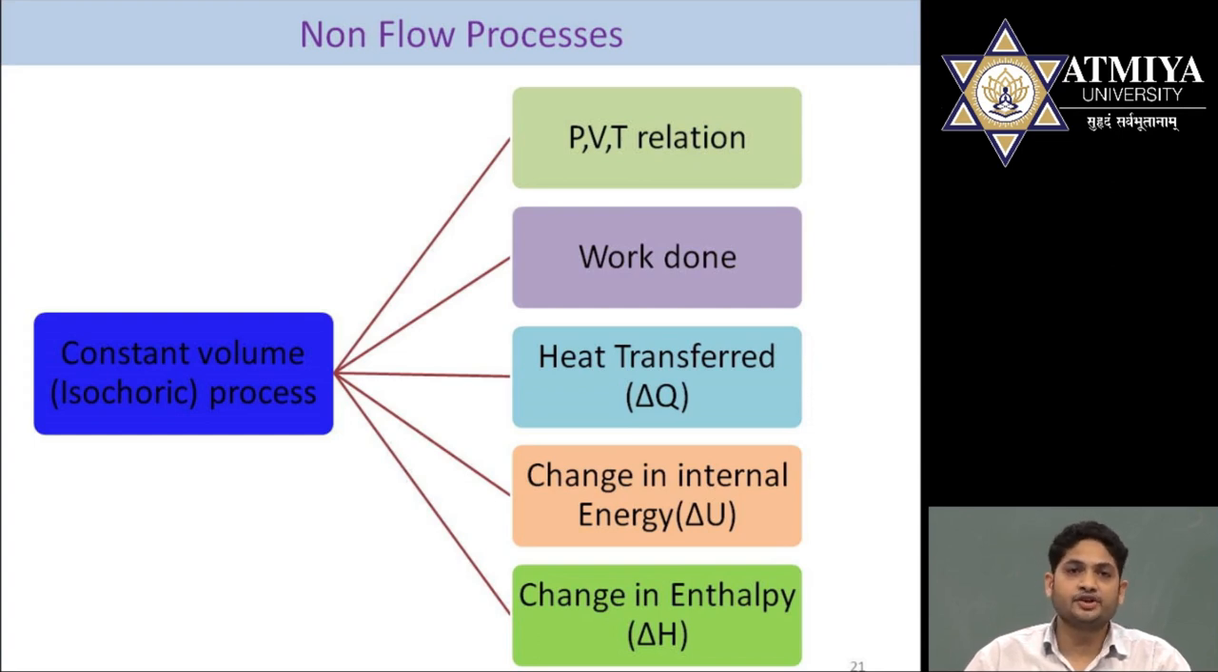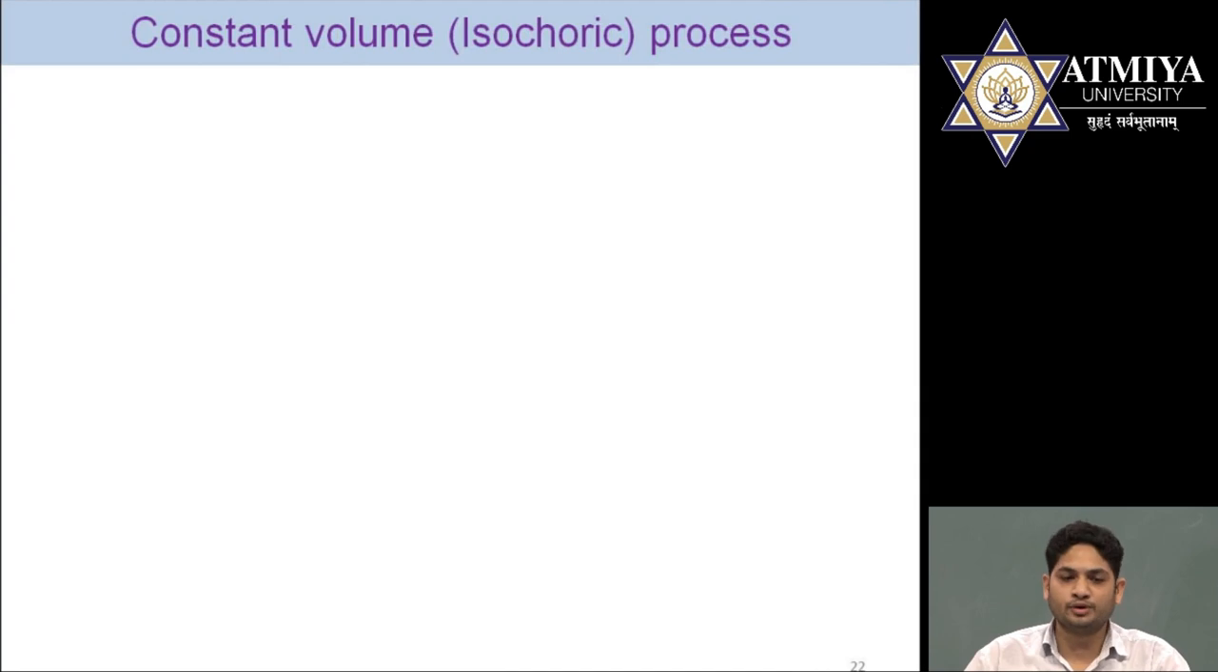First one is the pressure, volume, temperature relation. Second one is the work generated during the particular process. Third one is the heat transfer from system to surrounding. Fourth one is the change in internal energy, delta U. And fifth one is the change in enthalpy, delta H. Let us see the processes one by one, starting with the first process, the constant volume process.